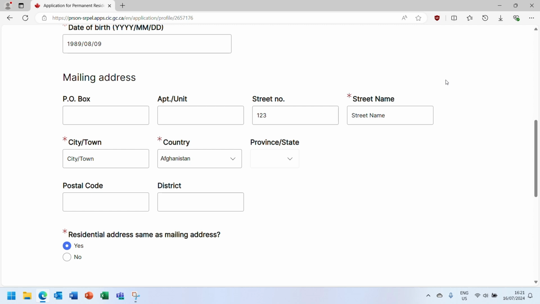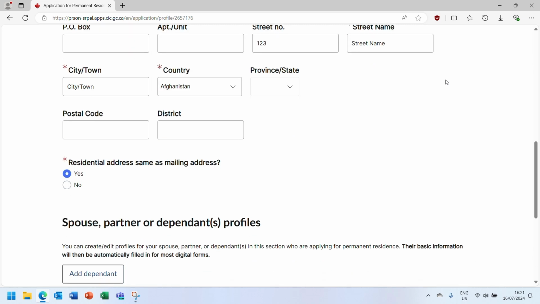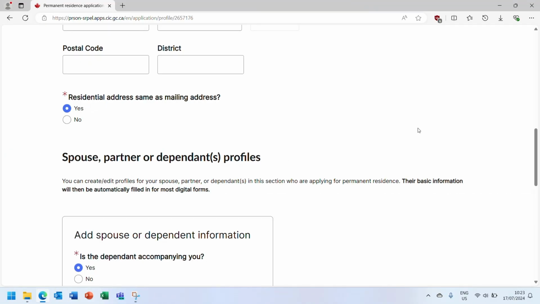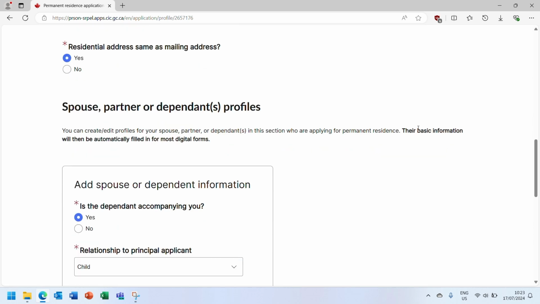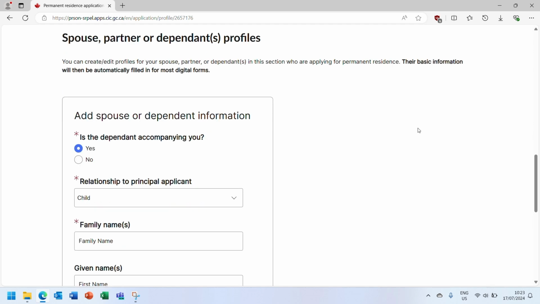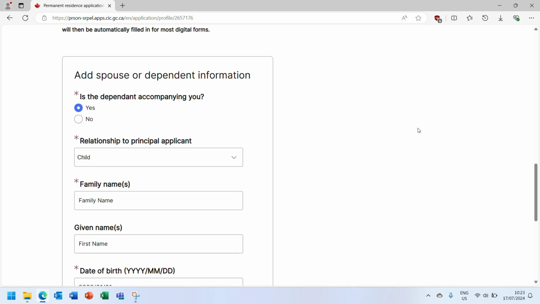If you are applying to bring your spouse and children under the one-year window, click the Add Dependent button to enter information for the children. After clicking the Add Dependent button, enter in the information for the children that you are applying to bring under the one-year window with your spouse. When specifying the relationship to the principal applicant, please remember that you are doing it from the perspective of the principal applicant on the one-year window application.